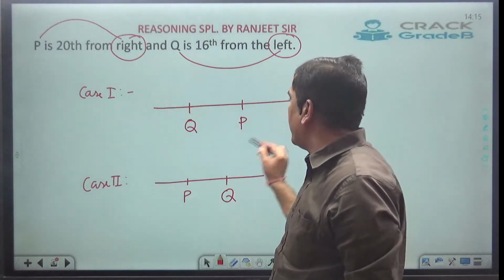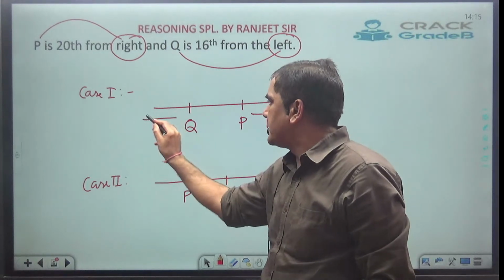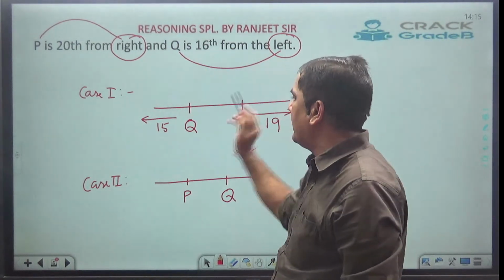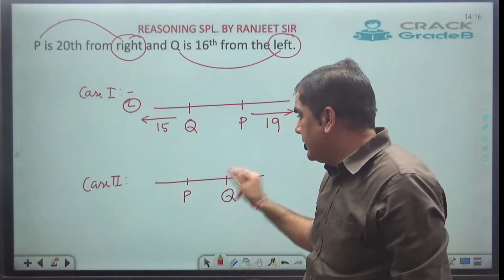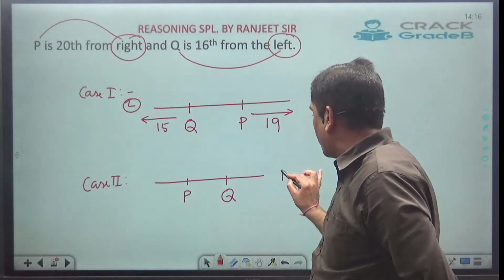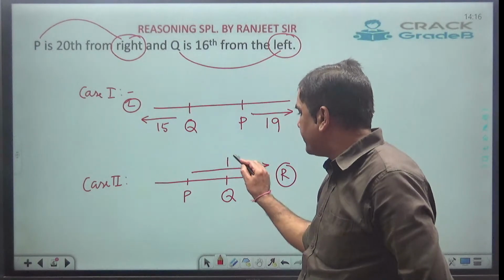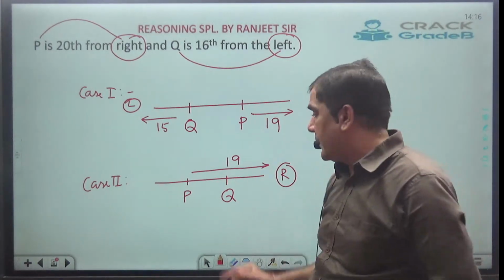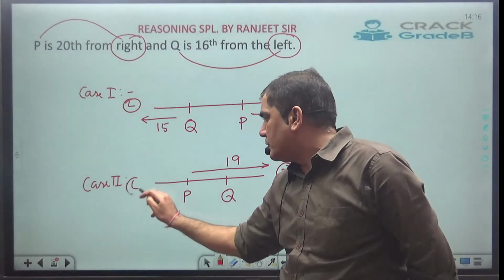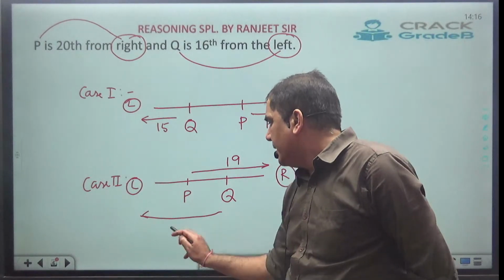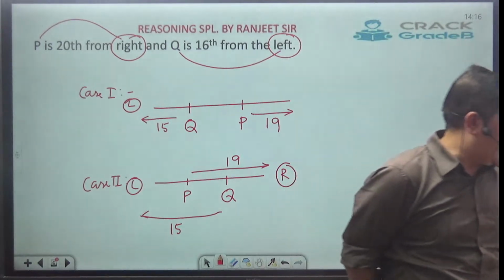Now here, P is 20th from right means what? To the right of P there must be 19, and to the left of Q there must be 15. Q is 16 from left, so Q being 16 from left means to the left of Q there must be 15. In this diagram, P is 20th from right, so if I see from right, P will be 20th, which means to the right of P there must be 19, and out of this 19, 1 will be Q. Next, Q is 16 from left, so if I see from left, Q is 16th, which means to the left of Q there must be 15. Clear?